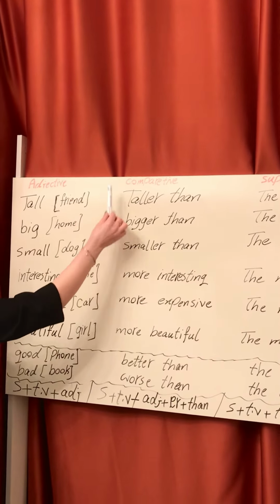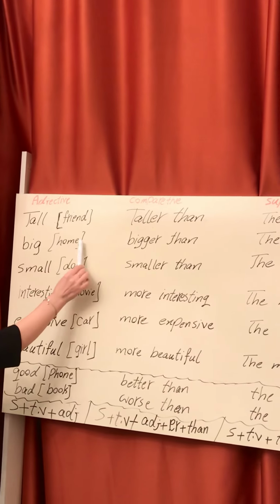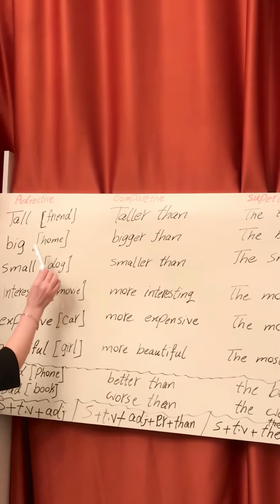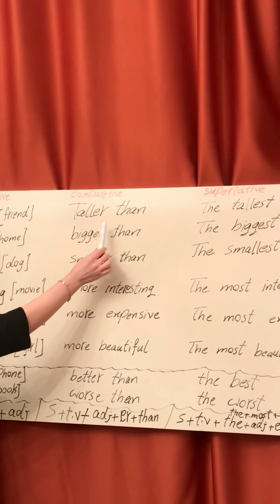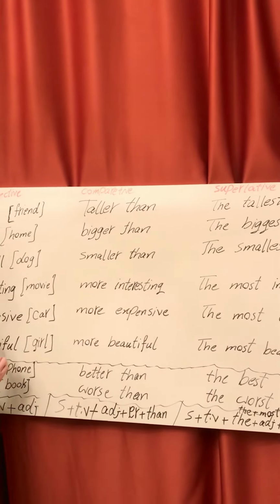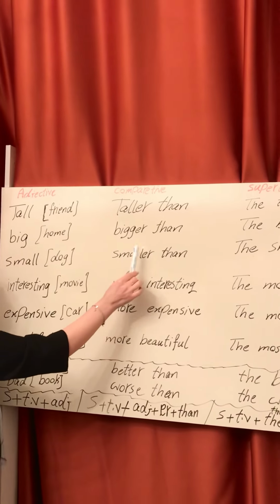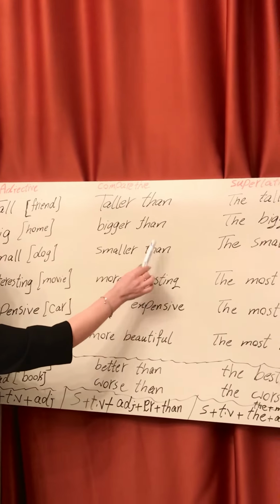Now big. My home is bigger than your home. Small. My dog is smaller than your dog. This is for comparative.